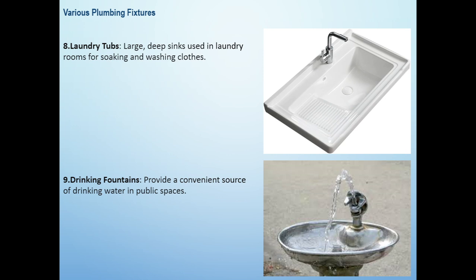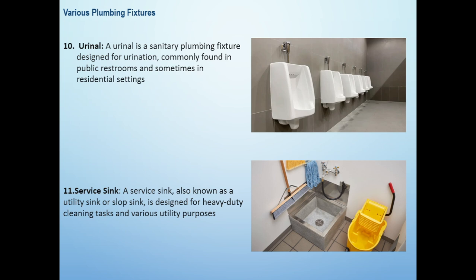Number 8, laundry tubs. Large deep sinks used in the laundry room for soaking and washing clothes. Number 9, drinking fountains. Provide a convenient source of drinking water in public spaces. Number 10, urinals. A urinal is a sanitary plumbing fixture designed for urination, commonly found in public restrooms and sometimes in residential settings.